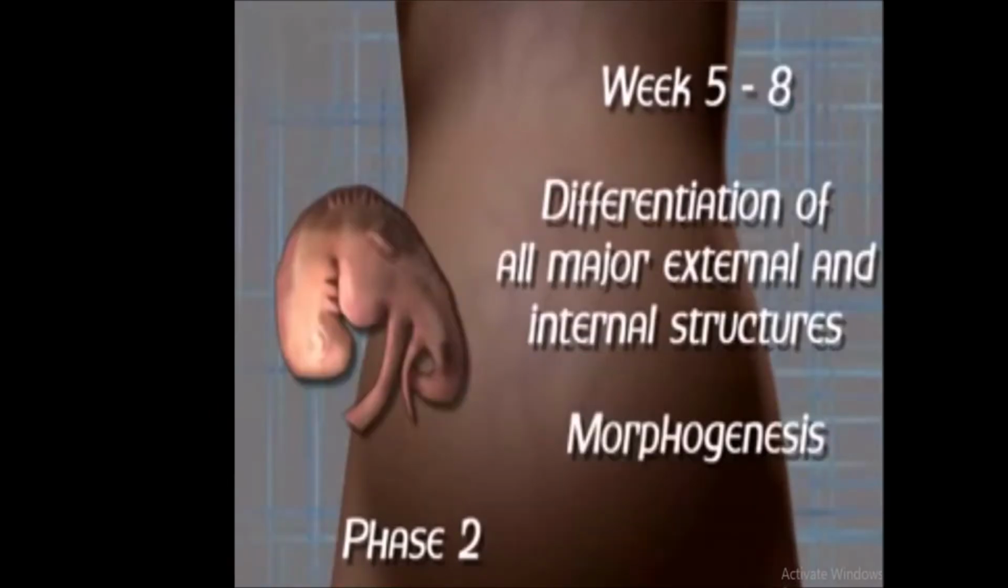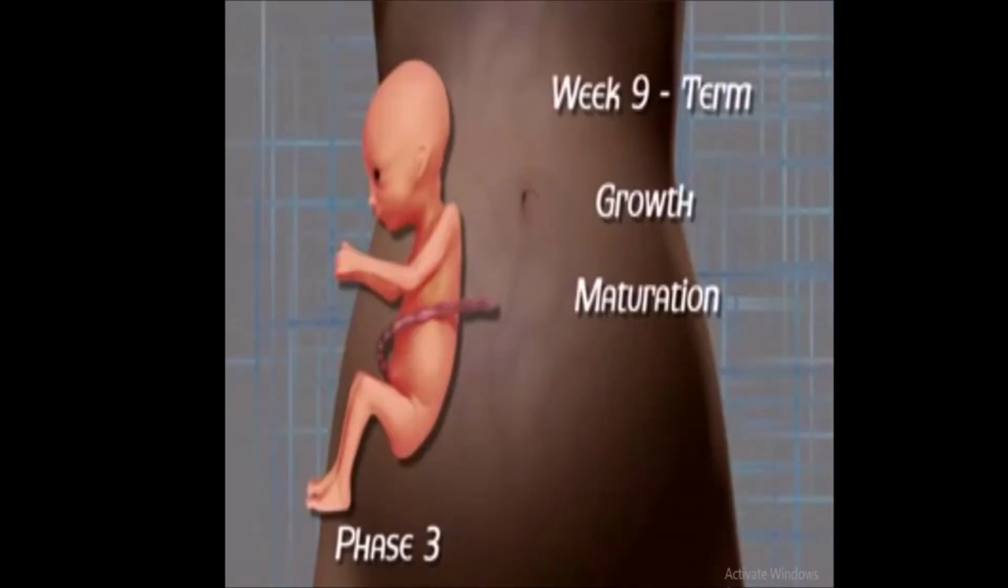Phase 2 is from week 5 to week 8. It involves differentiation of all major external and internal structures and morphogenesis. Phase 3 is from week 9 to term. It involves growth and maturation of tissues.